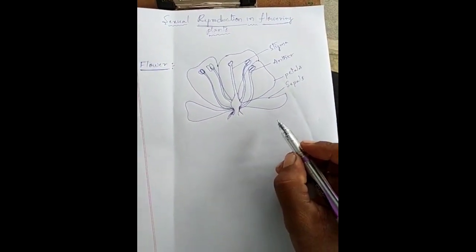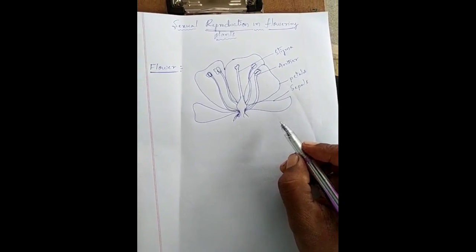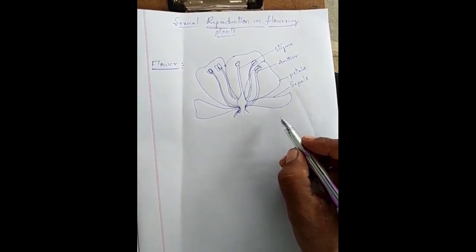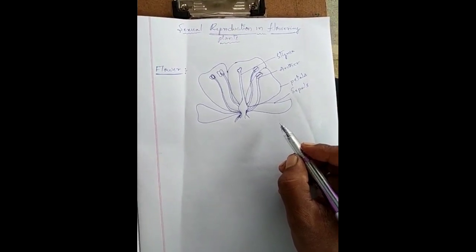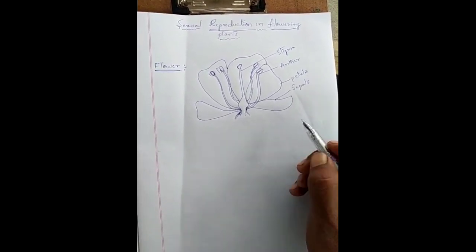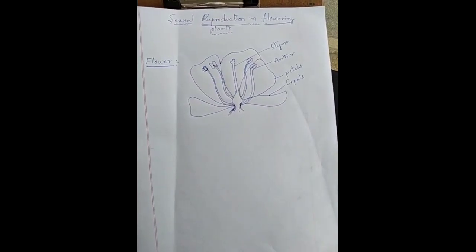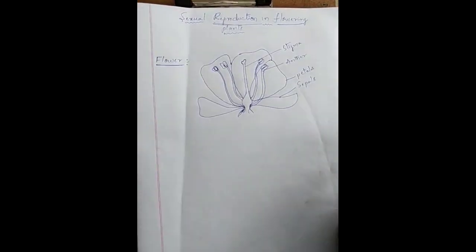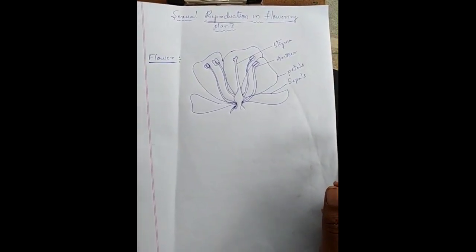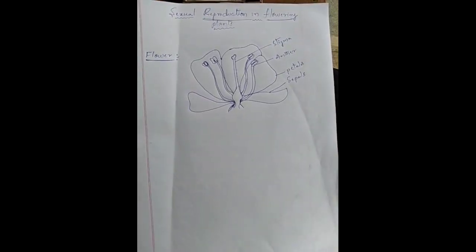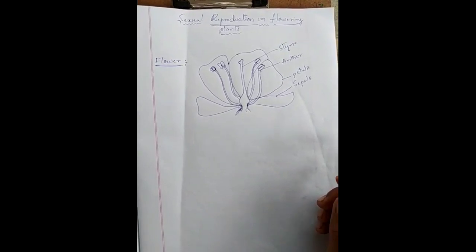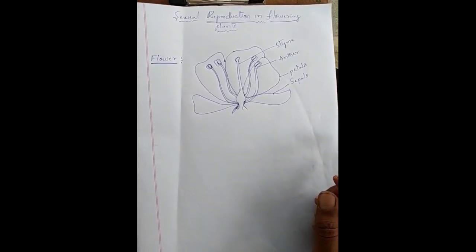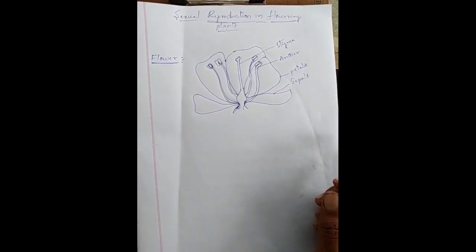A flower is composed of four whorls, which we studied in first PUC. In this chapter we have to study in detail how a flowering plant helps in sexual reproduction. We have studied sexual reproduction in higher organisms, but plants also perform sexual reproduction based on the presence of sexual parts.